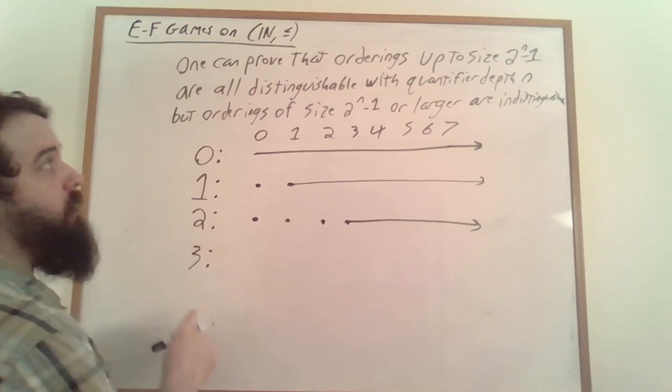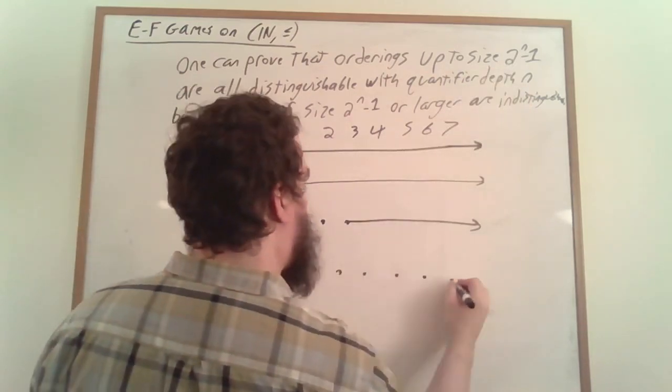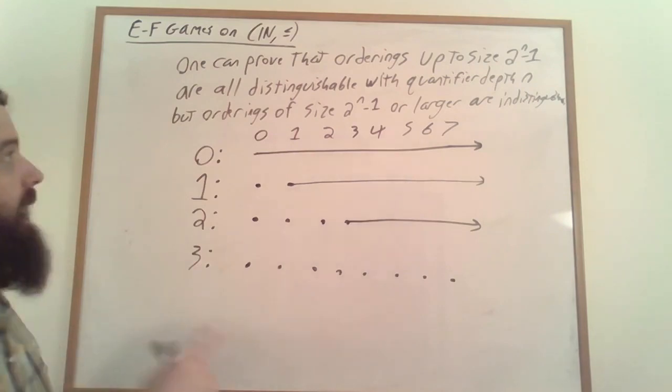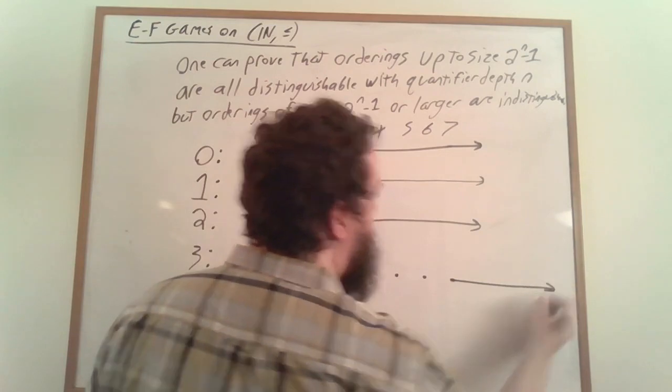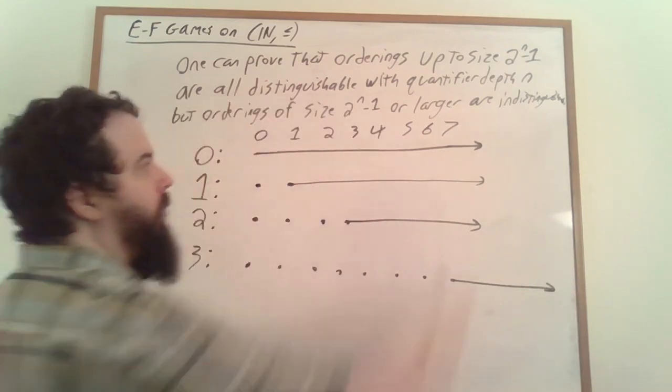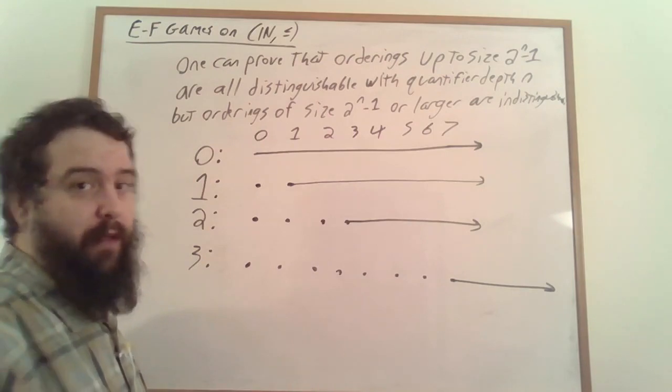In 3 turns, we're able to distinguish orderings up to size 7 from each other, and then orderings of size 7 or larger are all going to be indistinguishable from each other. So orderings of size 7 and size 8 are going to be indistinguishable, and so on and so forth.